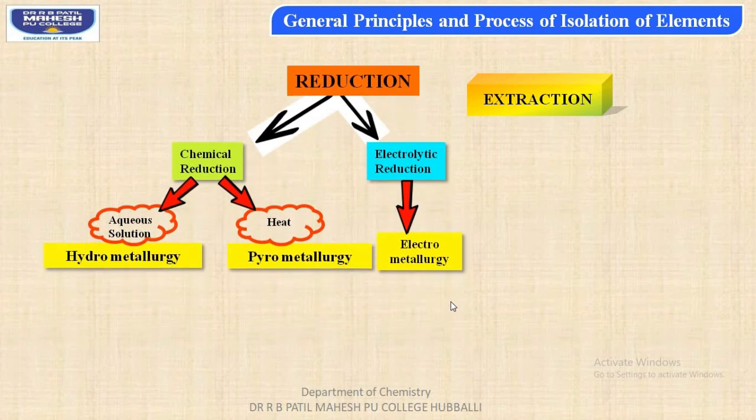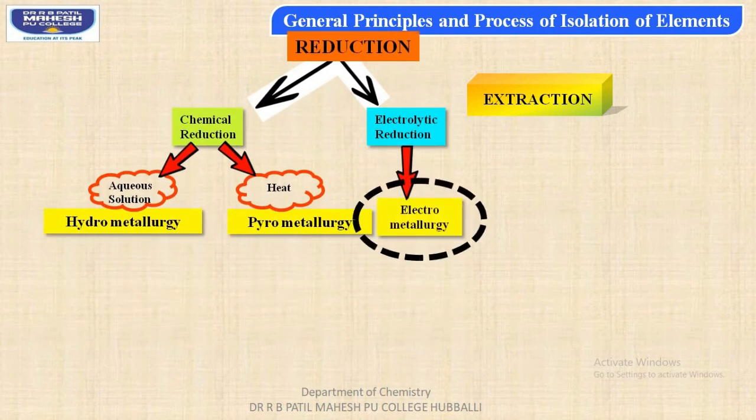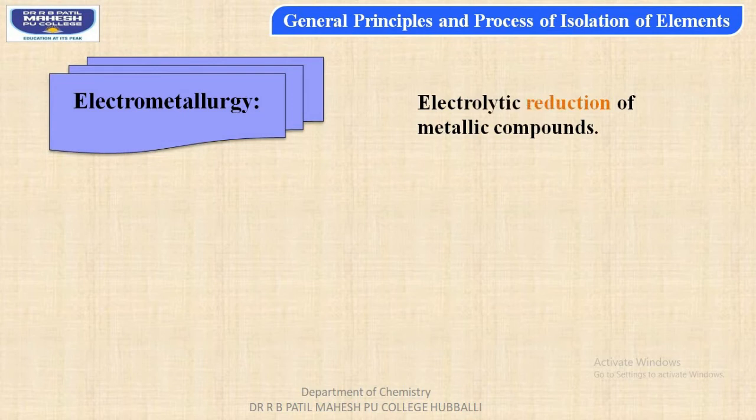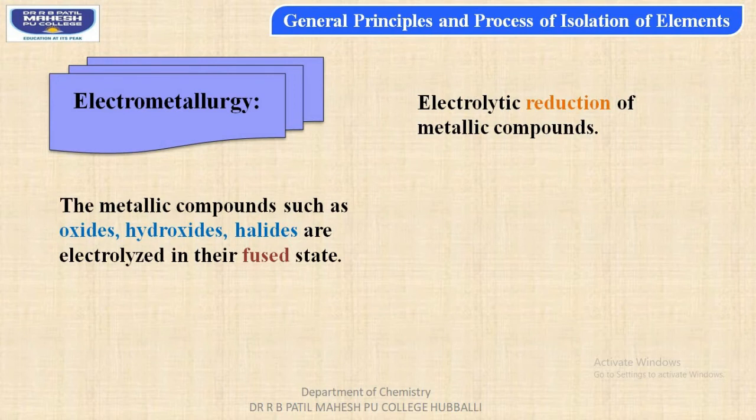It is electrometallurgy. In this case, electrolytic reduction of metallic compounds occurs, and metallic compounds such as oxides, hydroxides and even halides are electrolyzed in their fused state, or else, students, you can even call it molten state.